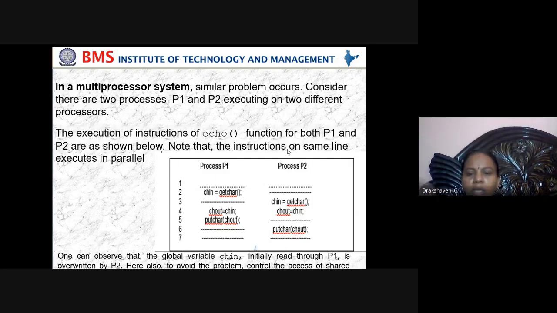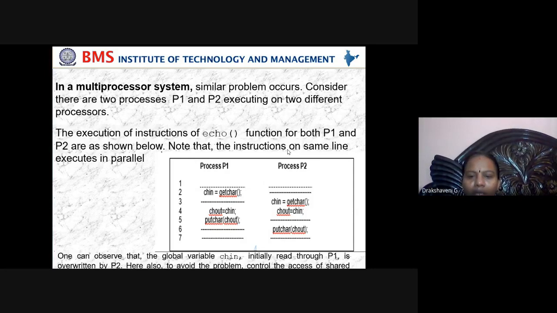When X is stored, here on this side in process 2, it again started reading: cin, getchar, cout, it is displayed, then putout. So you can see there is a difference here. One can observe that the global variable chin, initially read through P1, is overwritten by P2. Here also, to avoid the problem, control the access of shared resources.